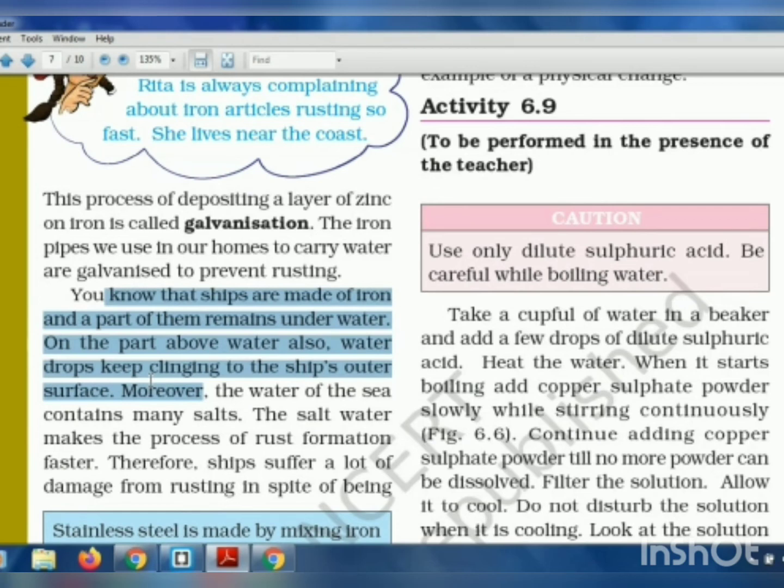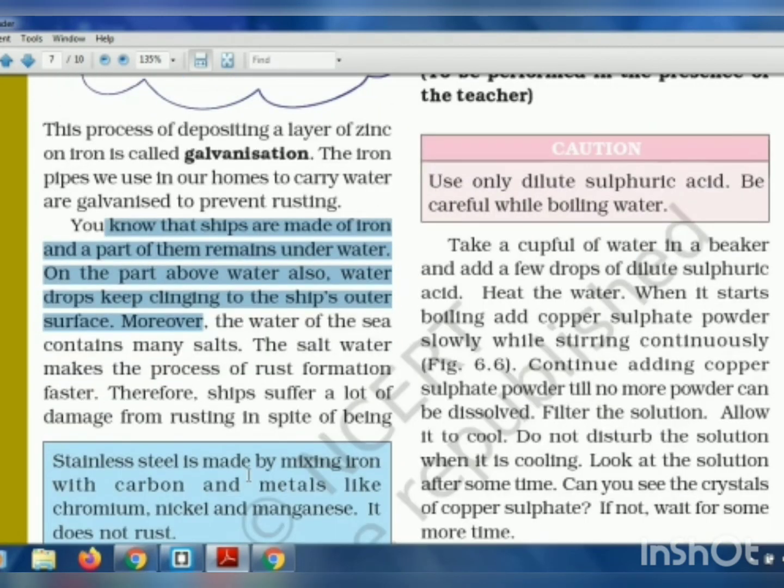And if any part of this big ship starts to rust, then it is very necessary that you replace that part. Okay, so if you keep on replacing the different parts of a ship every time, it is a very big monetary loss, that is a money loss for the world, right?